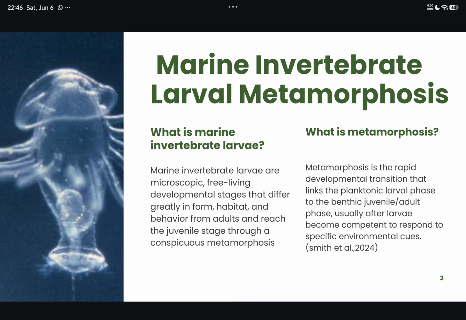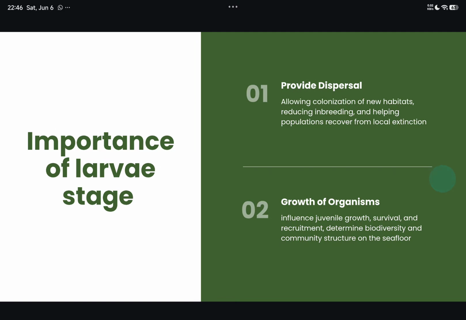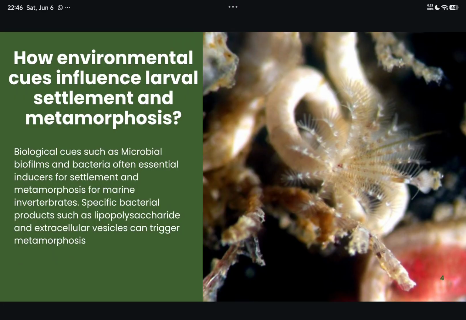What is metamorphosis then? Metamorphosis is the rapid development, the transition that links the planktonic larva phase to the benthic juvenile or adult phase. What is the importance of larvae stage then? It is to provide dispersal and also the growth of the organisms. How do environmental cues influence the larva?